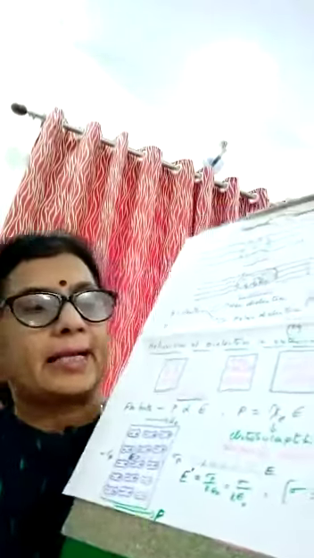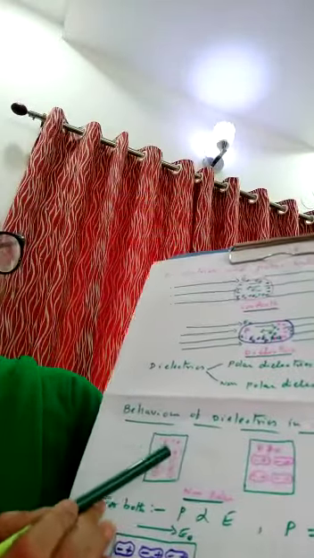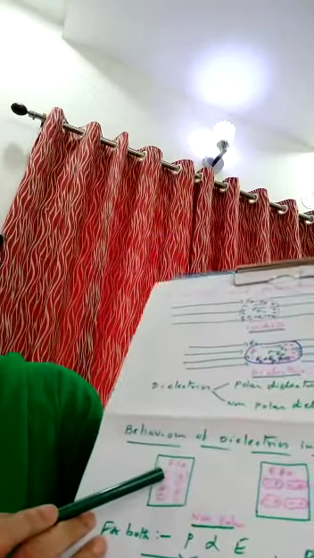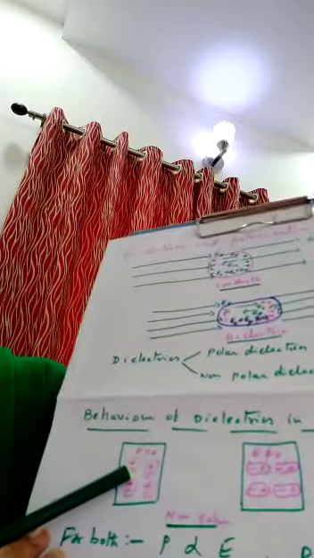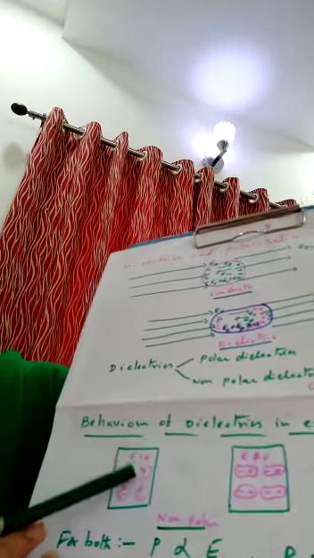I will show you in a diagram. This is the non-polar dielectric. In a non-polar dielectric, the center of positive charge and center of negative charge are coinciding, so there is no dipole moment. E is 0 here, as I am not applying any external field.